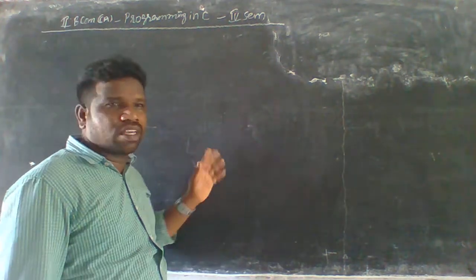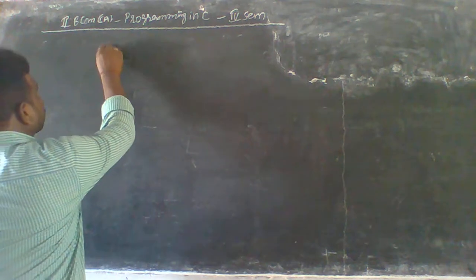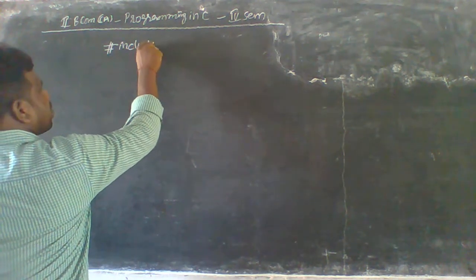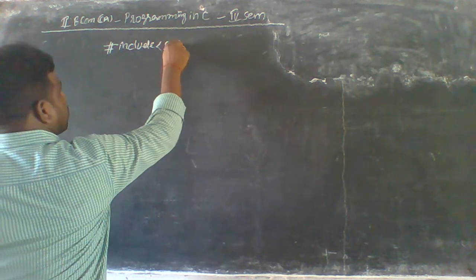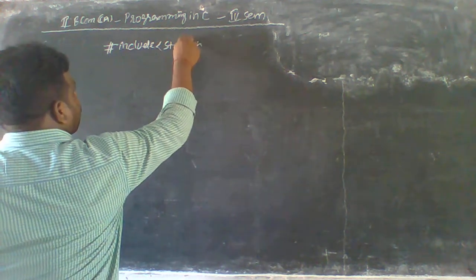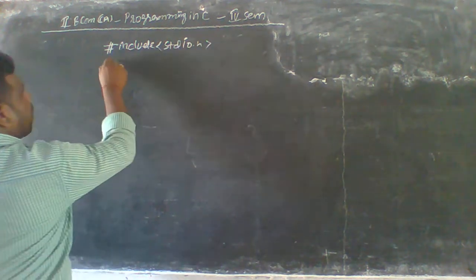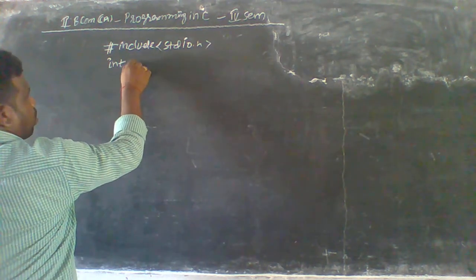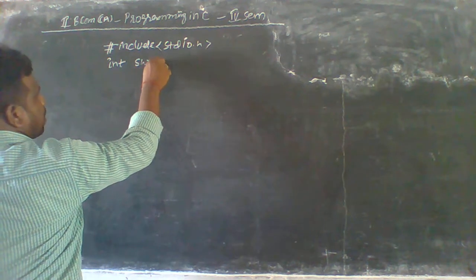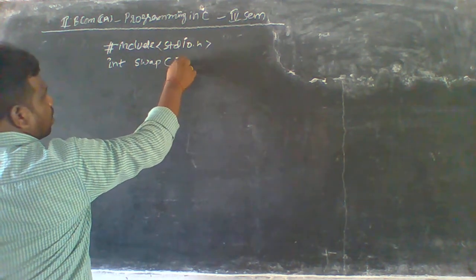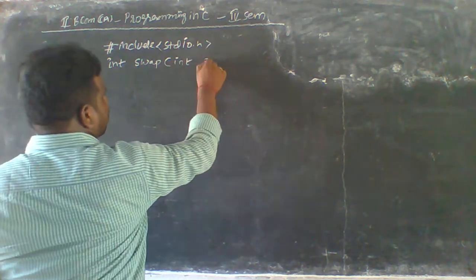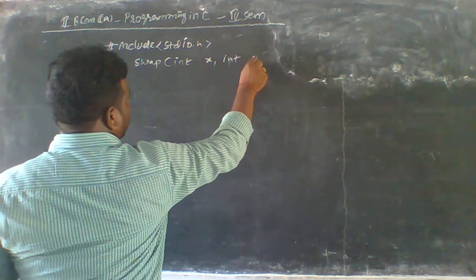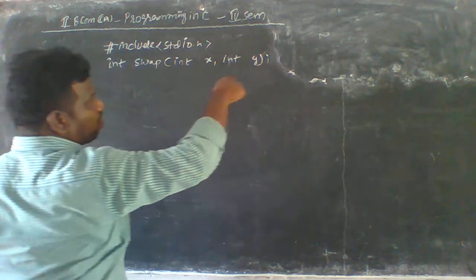Now I'm going to write the program here. In this program, the first step is hash include stdio. Then we have to declare the global declaration function, int swap, with int x, int y, and use a semicolon.